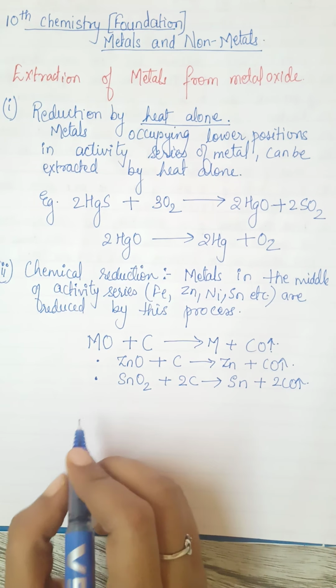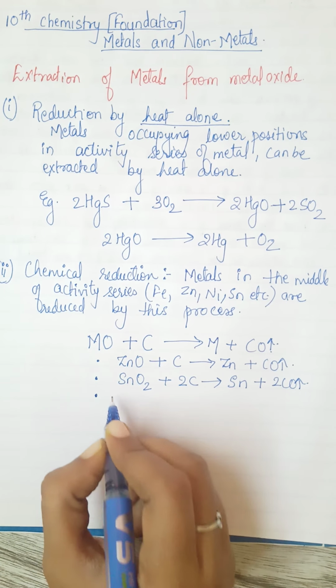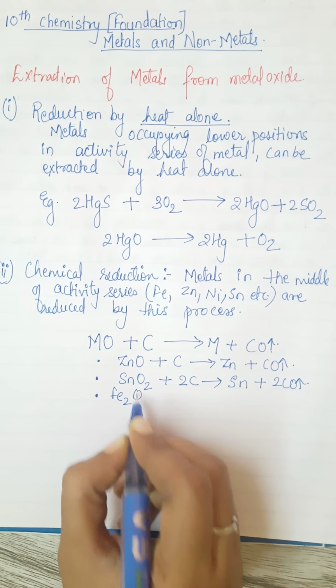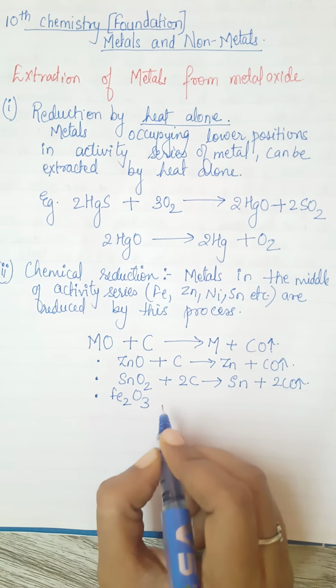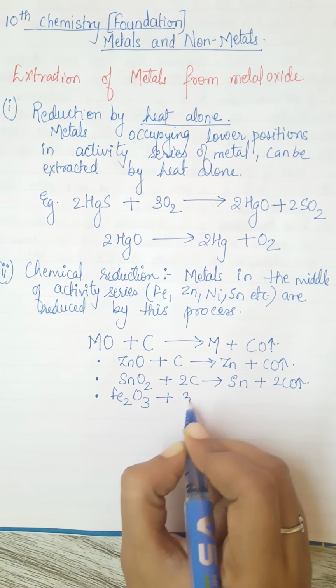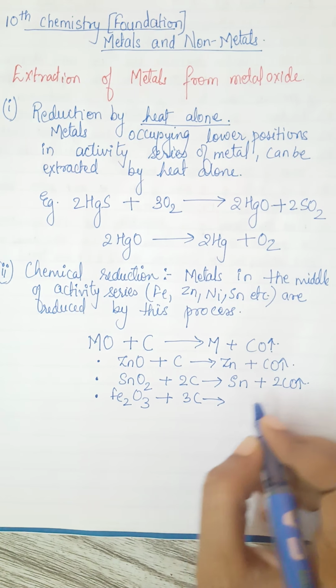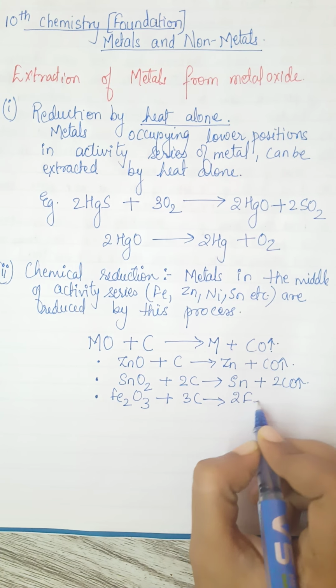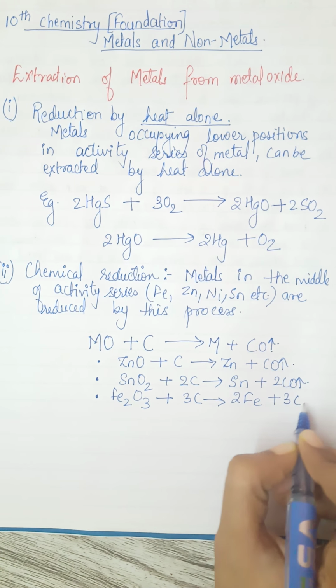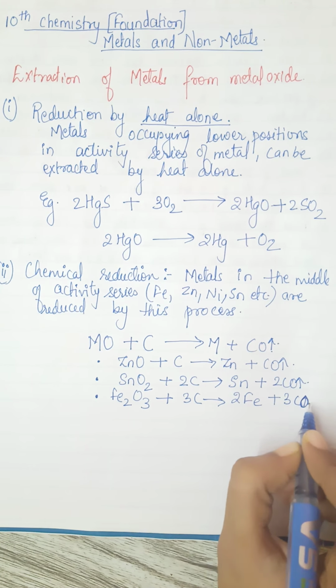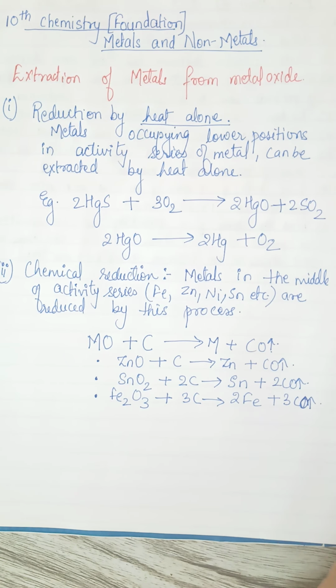In the same way, Fe2O3, we all know this is your hematite, right? This is also getting reduced with the help of carbon, and 2Fe and 3CO is released. So these are the examples you can make note of.